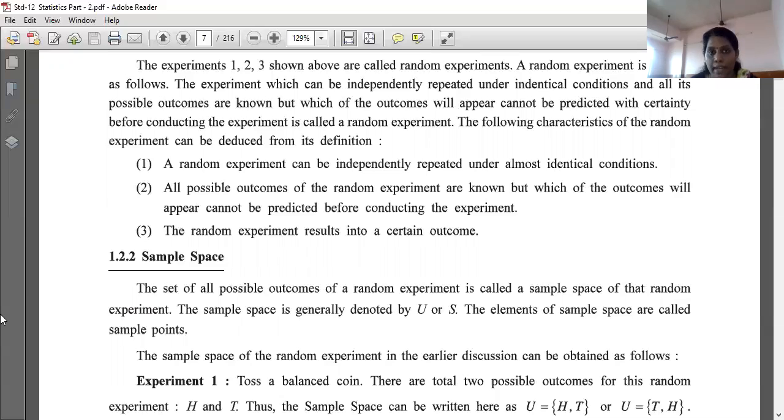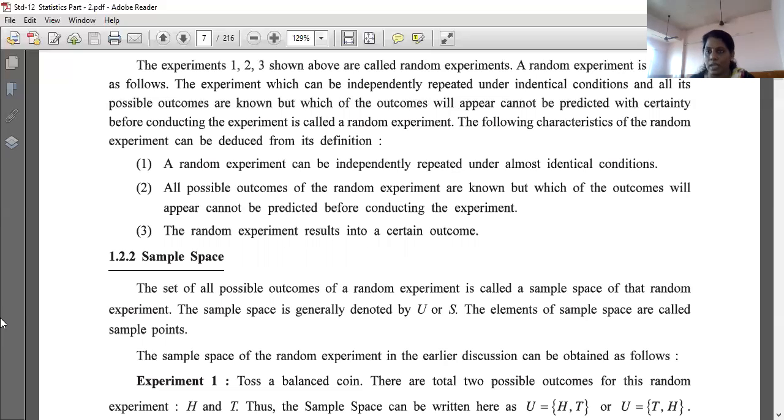If a dice is given, then all the numbers 1 2 3 4 5 6 is the sample space, right? The sample space is generally denoted by U, capital U or capital S. The elements of the sample space are called sample points, and I told you which alphabet we have used, that capital U for the sample space.